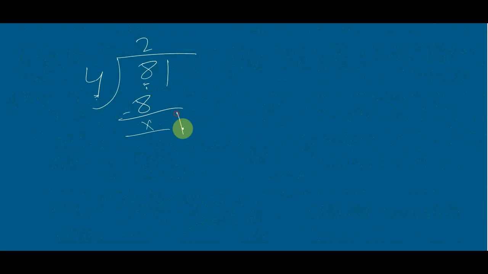Now take down 1. Now the division will not proceed because 4 is greater than 1. It must be that 1 is equal to the divisor or greater. So you will add 0 here. Now here the quotient is 20 and the remainder is 1. Clear? I think it is clear.